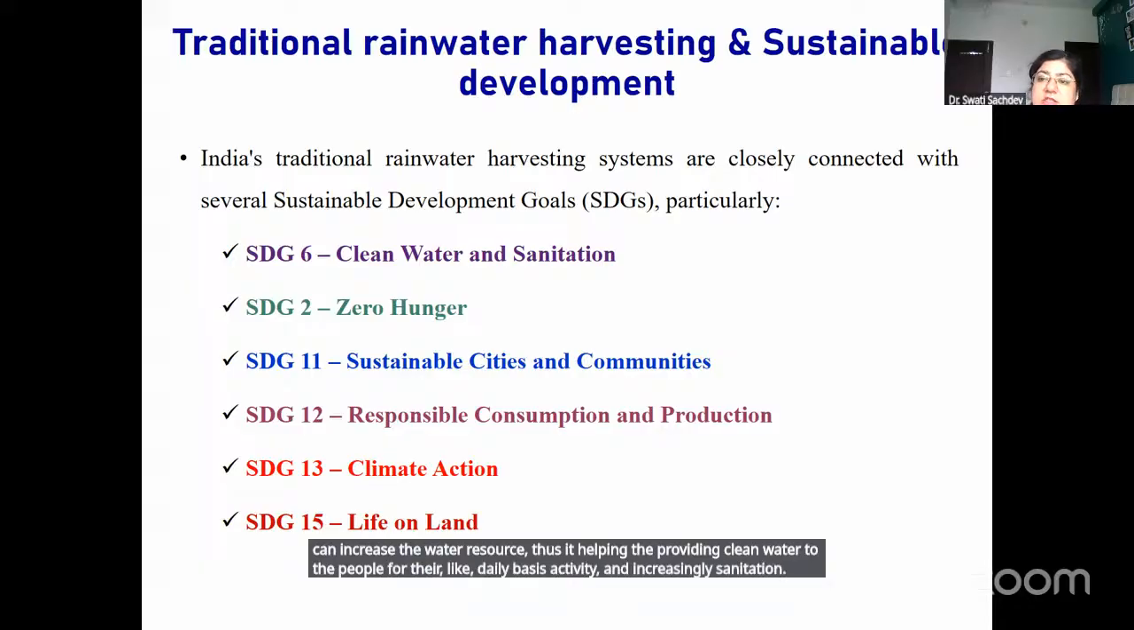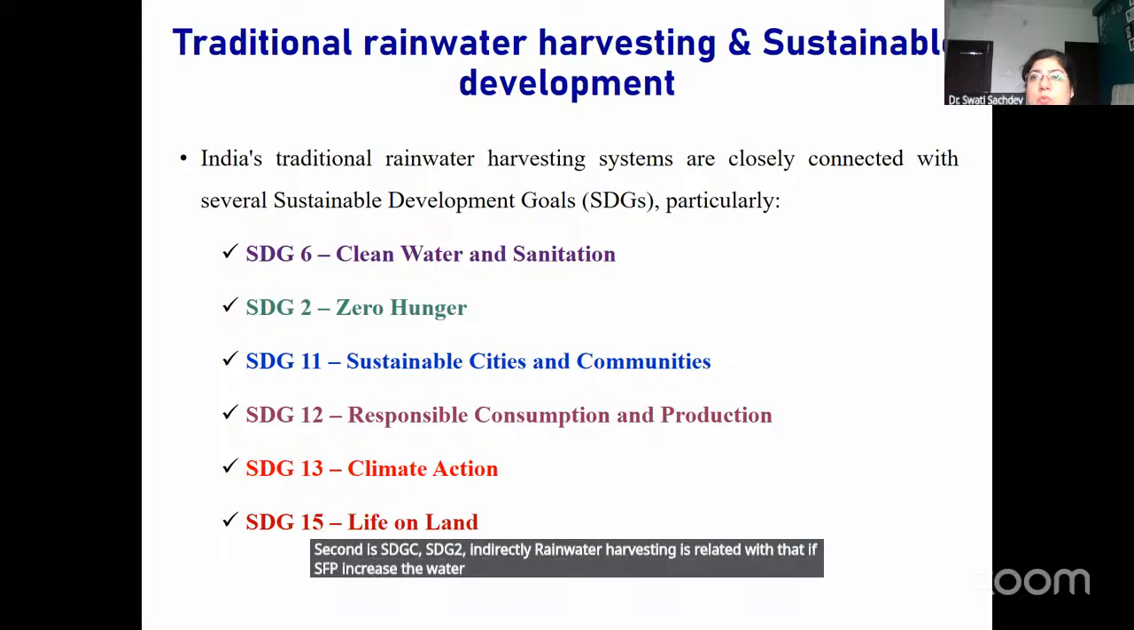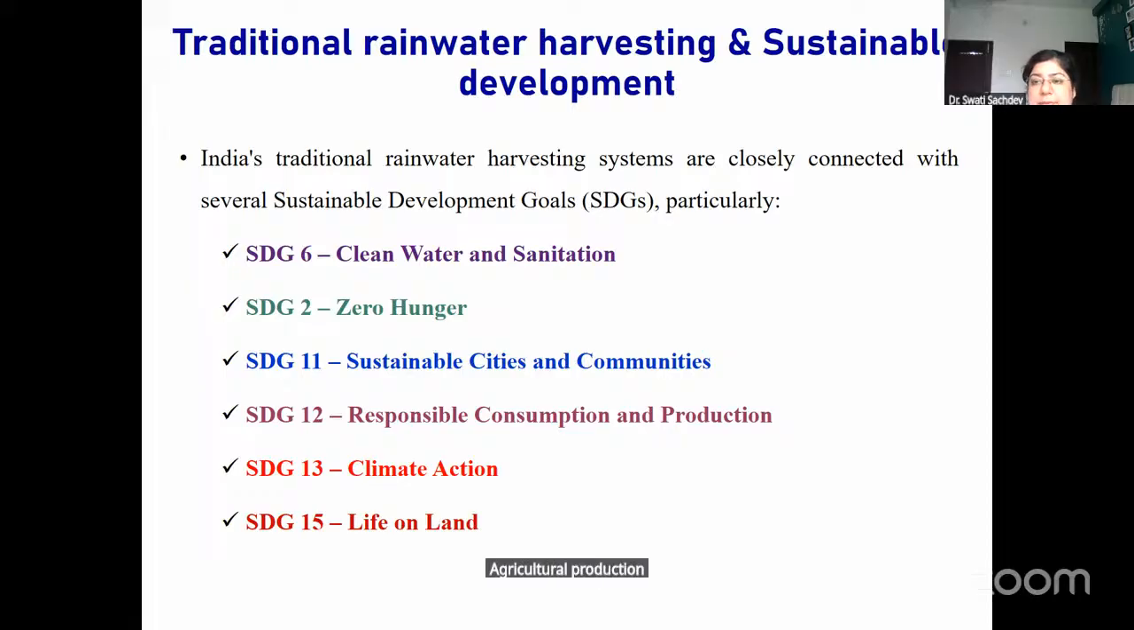Second is SDG 2. Indirectly, rainwater harvesting is related to that, as if we increase the water resource, we provide water for irrigation, then we will obviously be able to increase agricultural production, which ultimately helps in reducing the hunger problem in India.